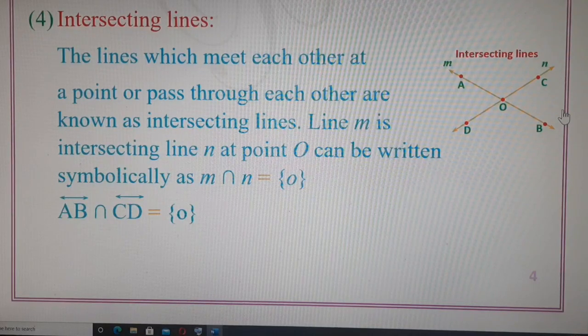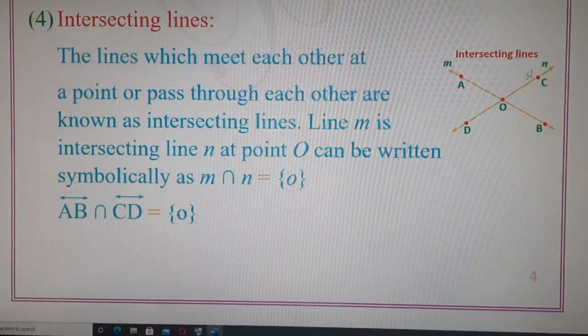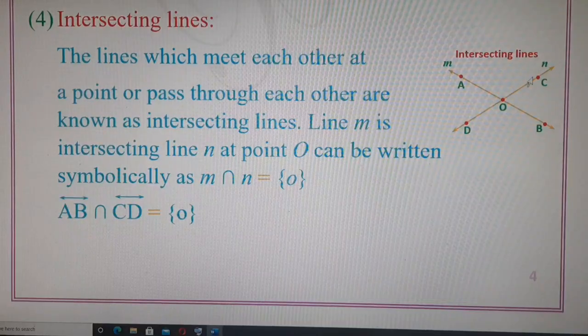A line can be named using a single letter of the English alphabet, and the name can be written on the side of the line. So here this line AB can also be named as line m. In the same way, this line CD can be named as line n.